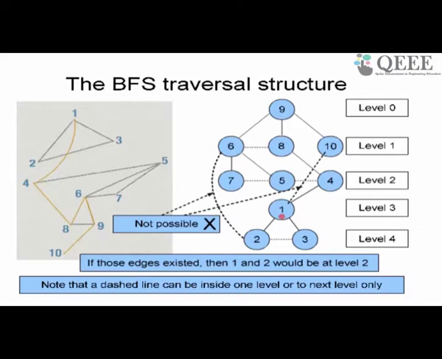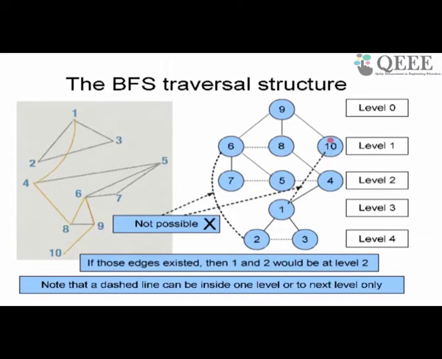So if 10 had a neighbor 1, then what should I have done? I should have visited 1. So why is 1 at level 3? It should have been at level 2. If there were an edge between 10 and 1, 1 would be at level 2, not at level 3. So it's not possible that I visited this edge from 10. Is it possible that I visited this edge from 1? Then what happened is I came from 9 to 8 to 4 to 1, and then I found an edge from 1 to 10.